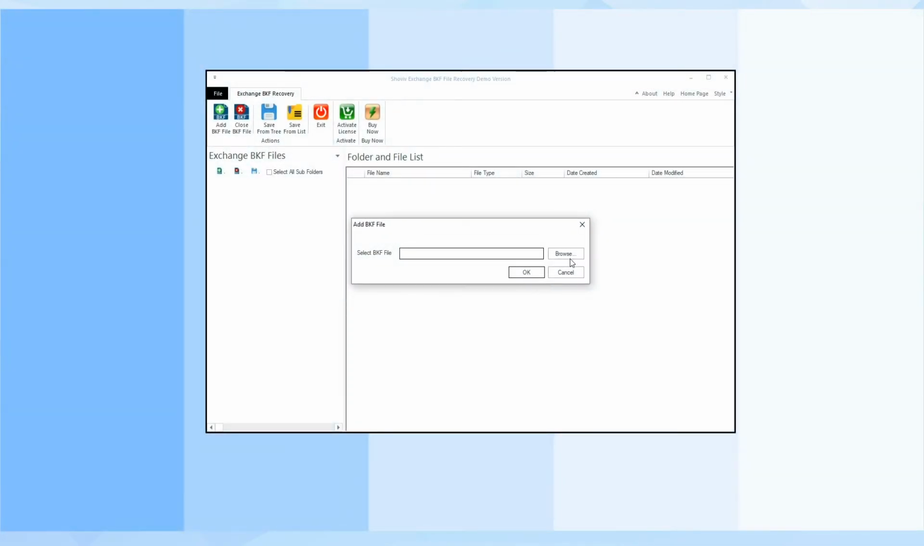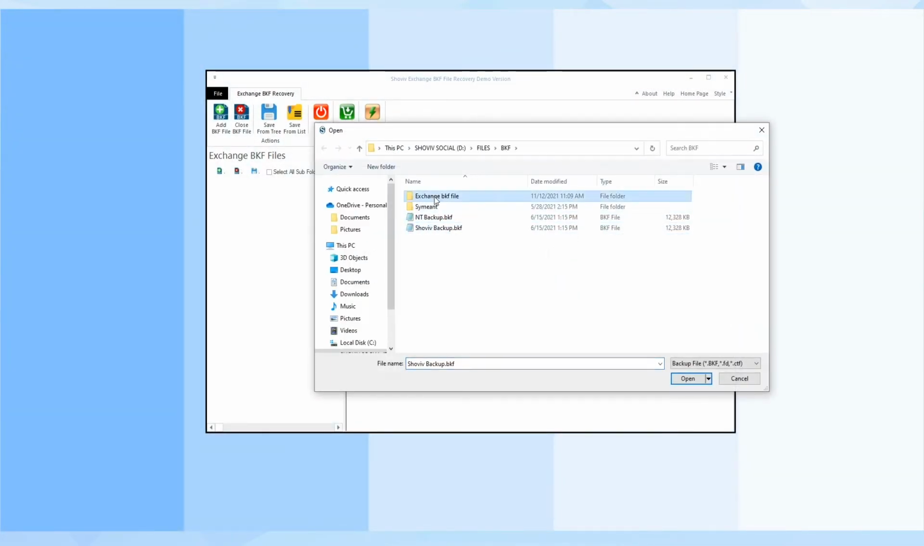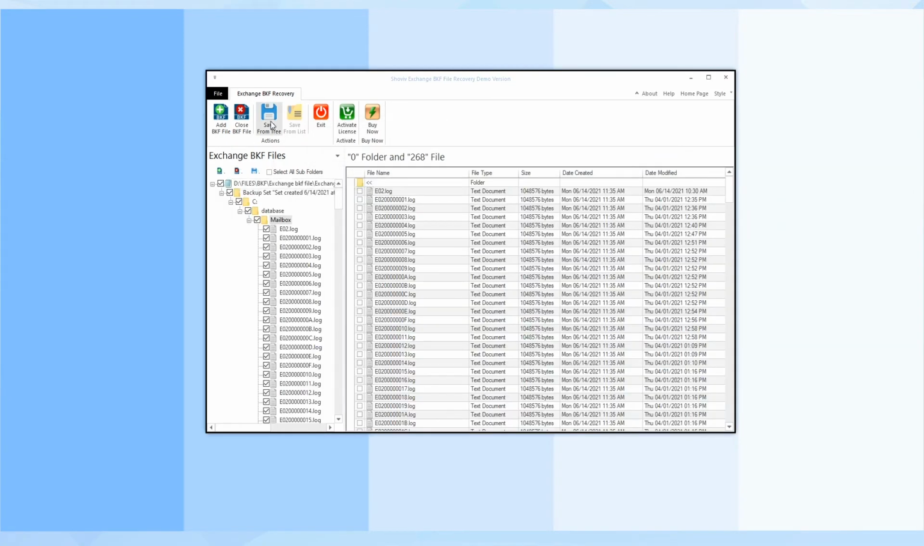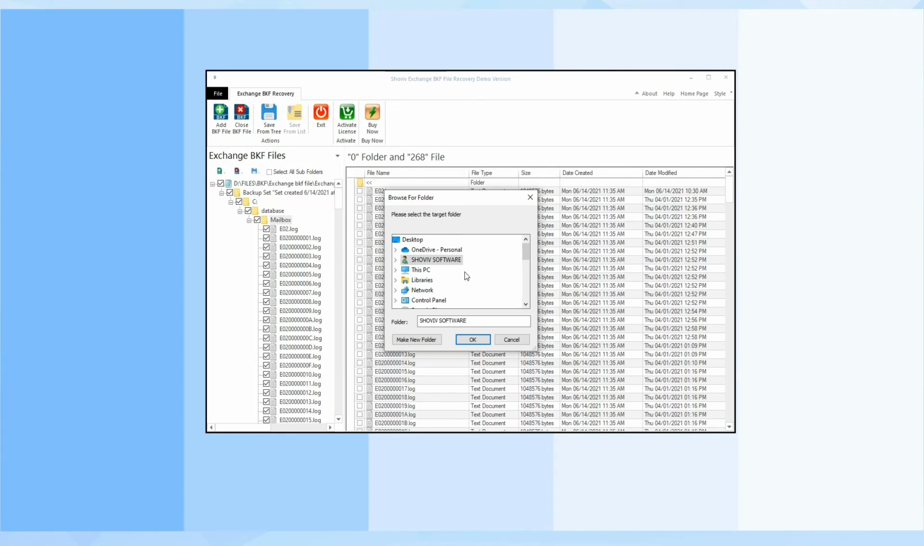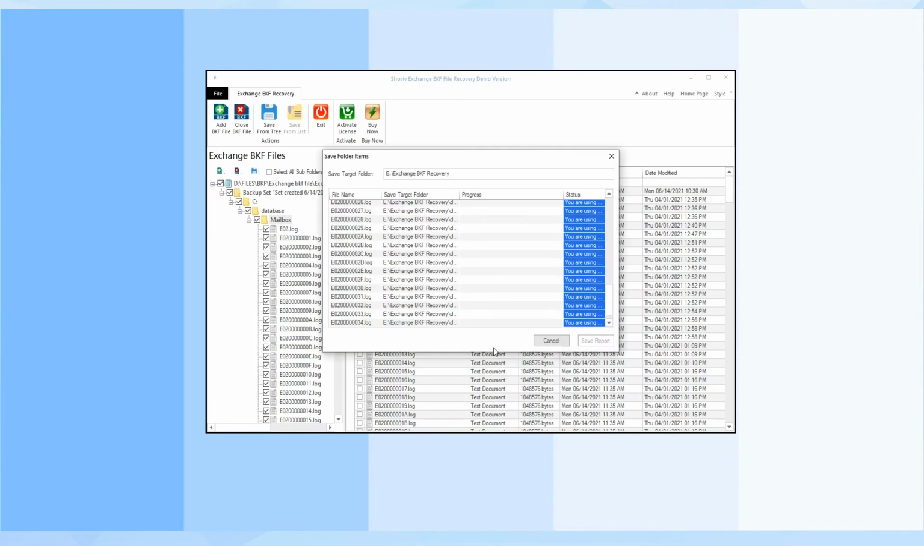Firstly, add backup files, which you can browse from your system. Then click on Save from Tree. Now, browse the folder to restore the recovered Exchange EDB, log, and STM files with the original folder hierarchy. The demo version will restore selected file formats.